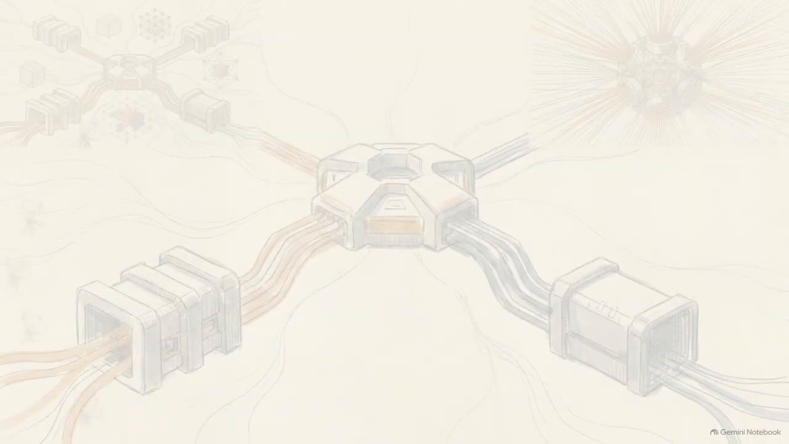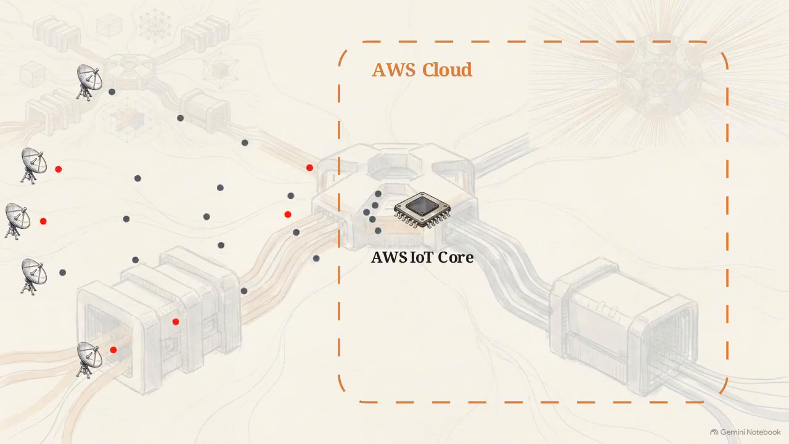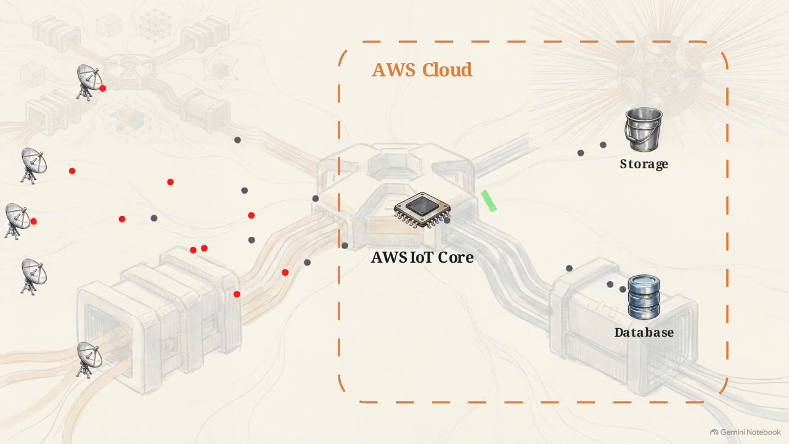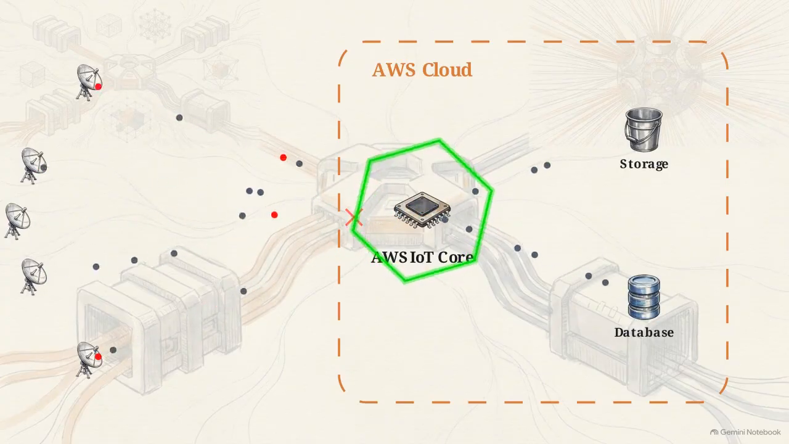This diagram maps that physical expansion. We have a sprawling network of remote sensors routing their data streams straight into a central node called AWS IoT Core, located strictly inside our cloud boundary. IoT Core operates as the brain of this network.